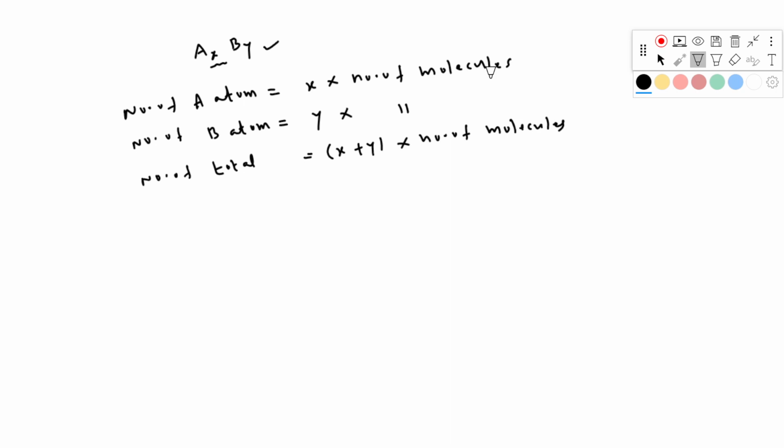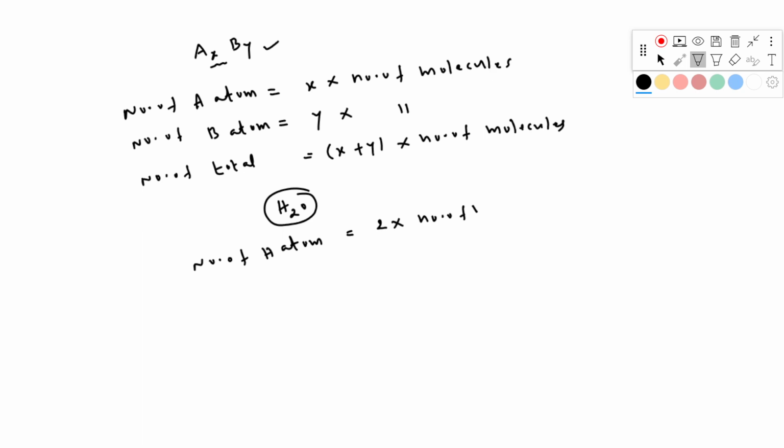For example, I am taking a water molecule. Here the number of A atoms means the number of hydrogen atoms. So how many hydrogen atoms are present in this molecule? Here the coefficient of hydrogen is 2, so 2 into number of molecules.